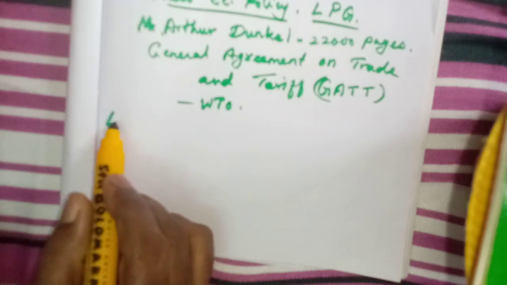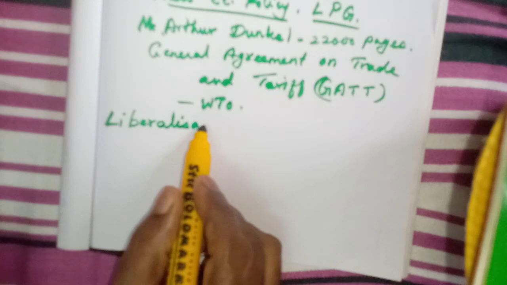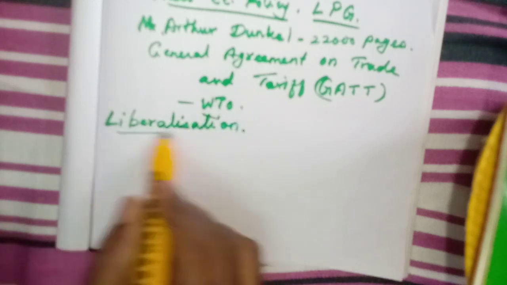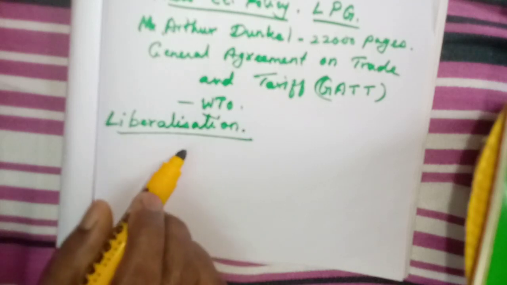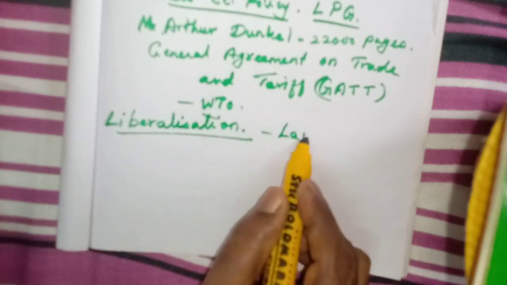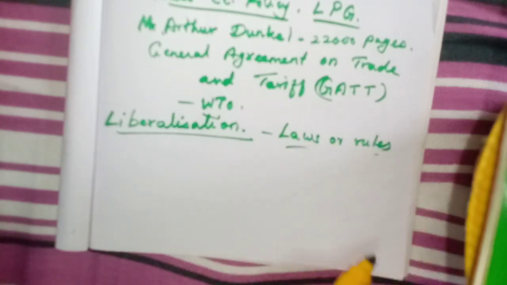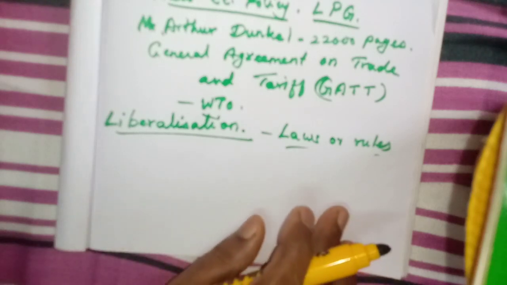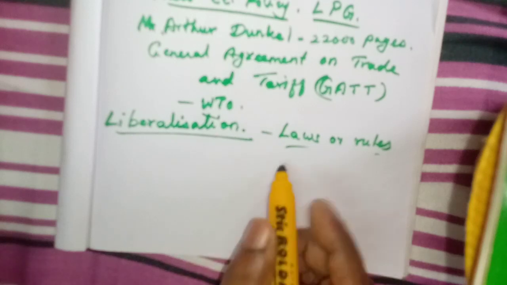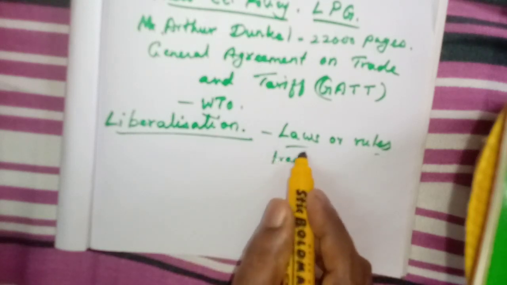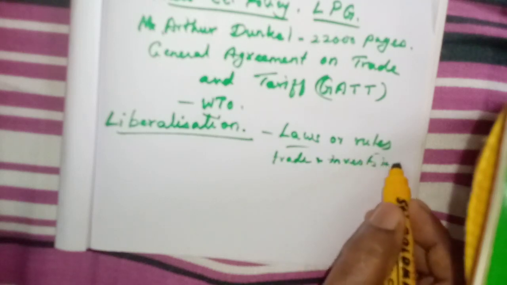So first we will learn about liberalization. Liberalization, as per the word, means liberalizing the laws or rules in a country. We are liberalizing our laws or rules in our country, related to trade and industry, investment, everything.